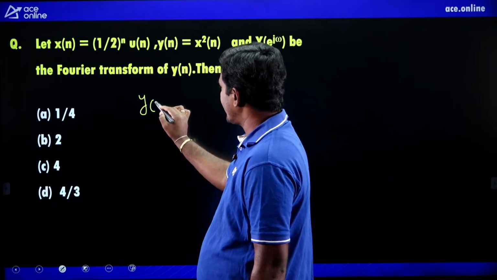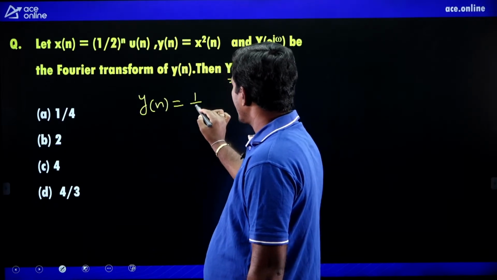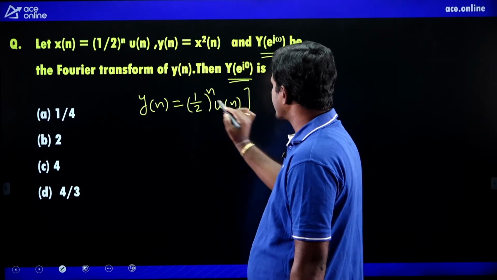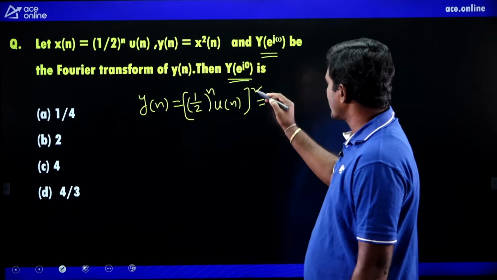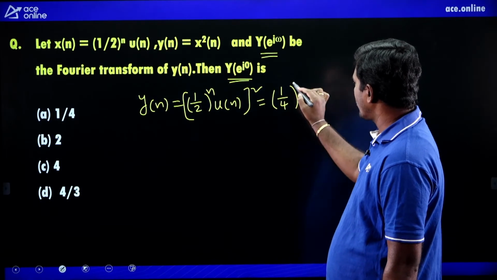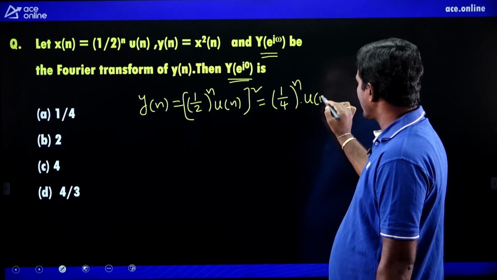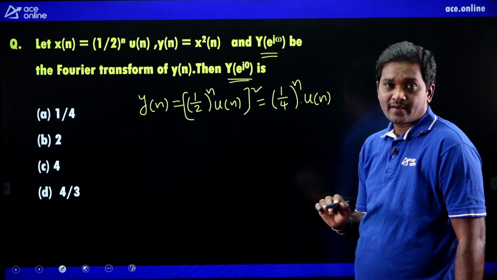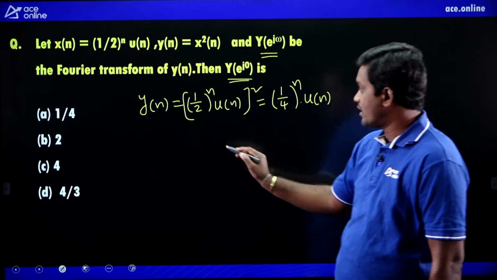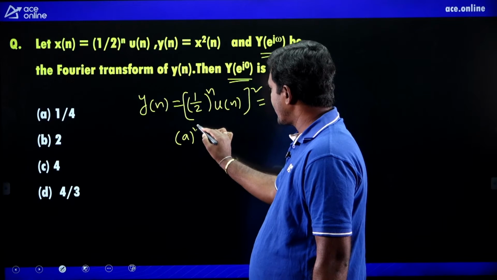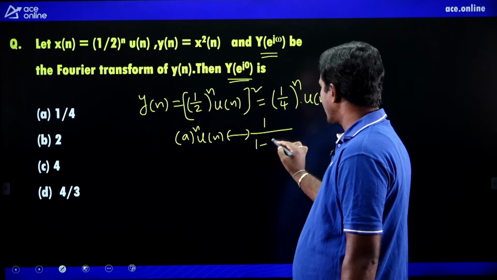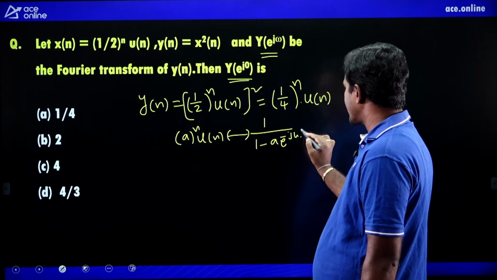First find y of n. What is y of n? (1 by 2 whole power n u of n) whole square. So this equals (1 by 2 whole power n) whole square, which becomes (1 by 4) whole power n. u of n into u of n is u of n. This is y of n. What is the DTFT of this? a power n u of n has DTFT 1 divided by 1 minus a e power minus j omega.